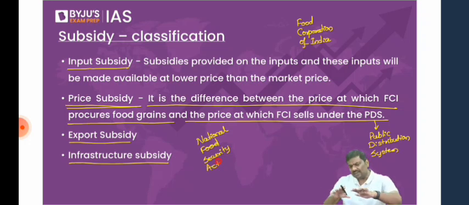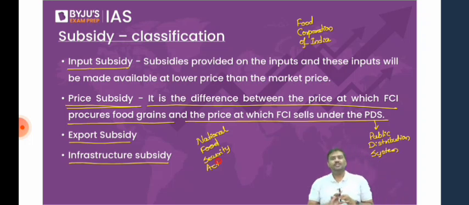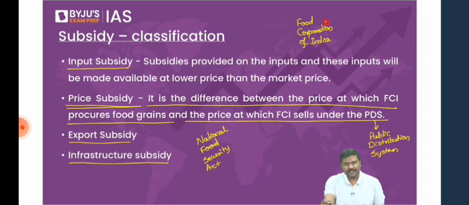Have patience. We'll cover all of them. We'll take up PDS, we'll take up NFSA, we'll take up Annapurti Food Grain or Food Grain ATM, etc. We'll take all of them. Have patience as of now. So, have a look at this. One, there is Food Corporation of India, which is established by the Government of India.